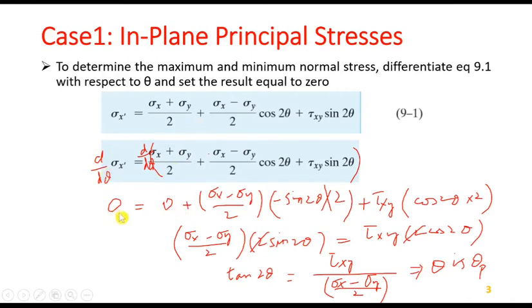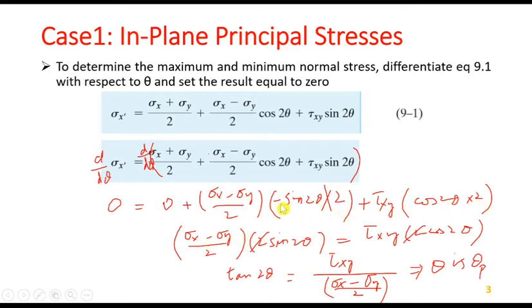Why have I written 0 here? Because we have to set this equal to 0 to find the maximum and minimum. There is no theta in this term, so it is 0. Now this is constant, so it is taken out, and the derivative of cos 2 theta is minus sin 2 theta, multiplied by 2, plus tau xy into cos 2 theta into 2. Same way, I have taken the derivative.